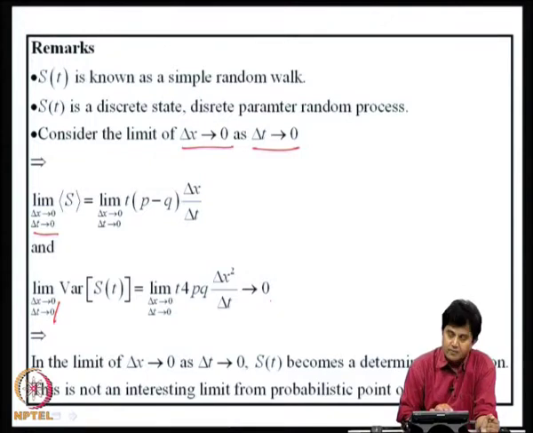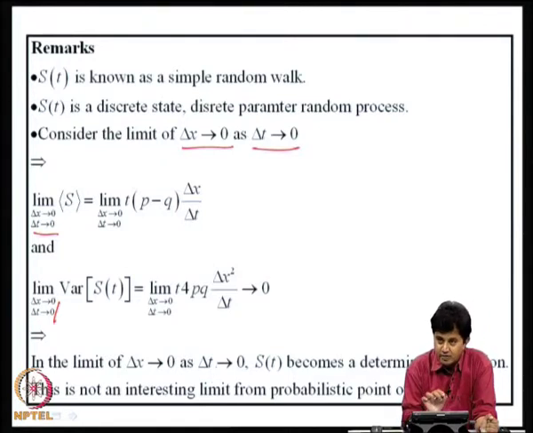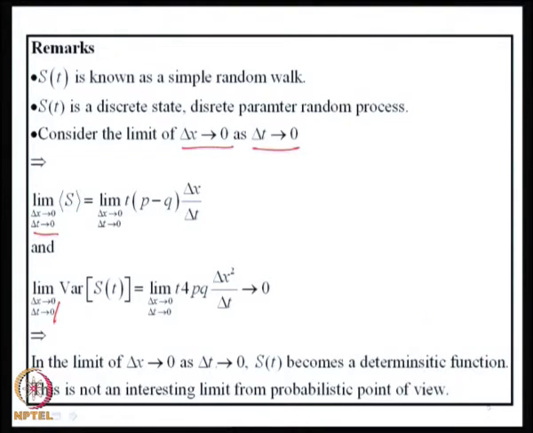That means, if a variance is 0, that corresponding quantity is essentially deterministic. So, in the limit of delta x going to 0 and delta t going to 0, S of t becomes a deterministic function. This is not an interesting limit from the point of view of probabilistic analysis, right. S of t is a random walk which is a discrete state, discrete parameter random process, but under this limit of delta x going to 0 and delta t going to 0, we get a deterministic process. So, this is not interesting.